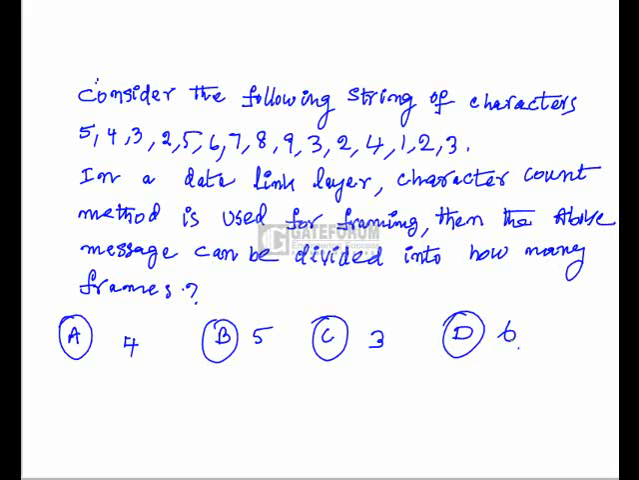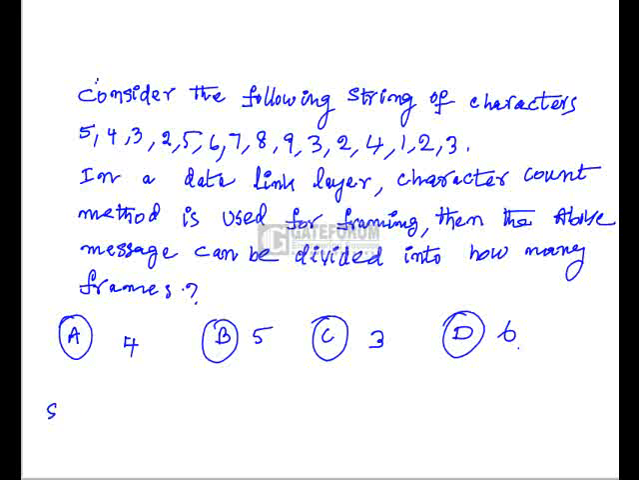The following string of characters: 5, 4, 3, 2, 5, 6, 7, 8, 9, 3, 2, 4, 1, 2, 3. In a data link layer, the character count method is used for framing. Then the above message can be divided into how many frames?